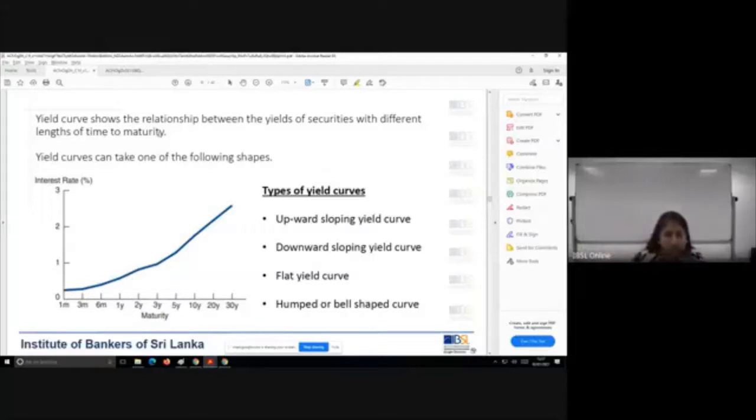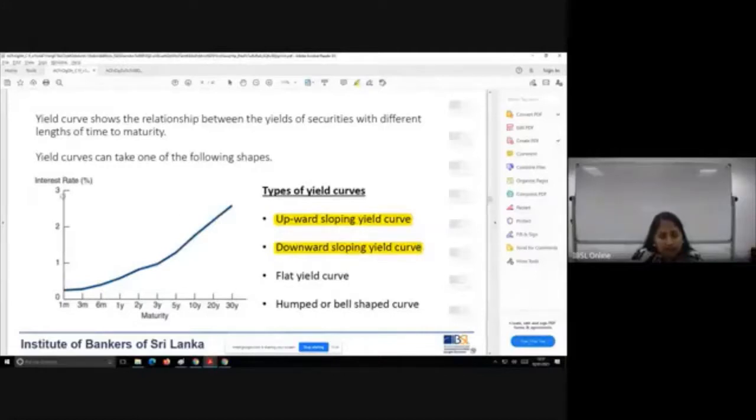Okay. So now once you draw up a yield curve, you can see this yield curve can take one of 4 types. It can be an upward sloping yield curve, which is the most common one. It can be a downward sloping yield curve. What do you mean by downward sloping?